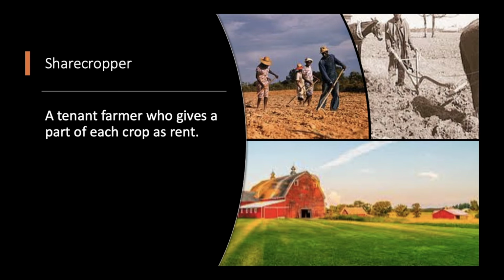The next word is sharecropper. This is a tenant farmer who gives a part of each crop as rent. So a tenant farmer is basically somebody that's living on the farmland but does not own it. This sharecropping came up as kind of illegal slavery. So you'd have these plantation owners that still didn't want to work in the fields, and the slaves who didn't have any work to do, or it was hard for them to find jobs. So this sharecropping came up, and the sharecroppers would basically do all the work and then just get a portion of the crops and give the rest to the landowner.